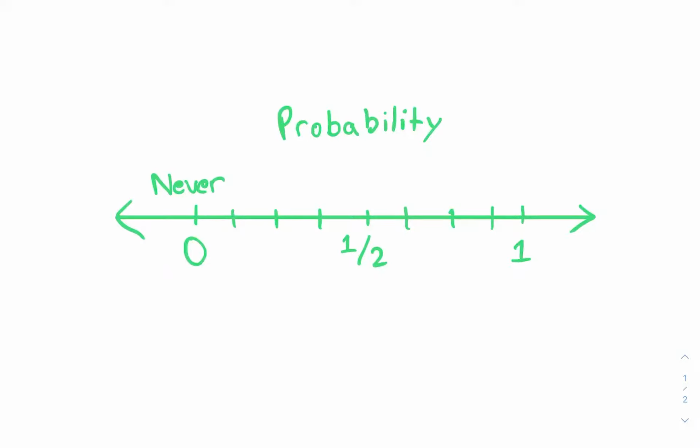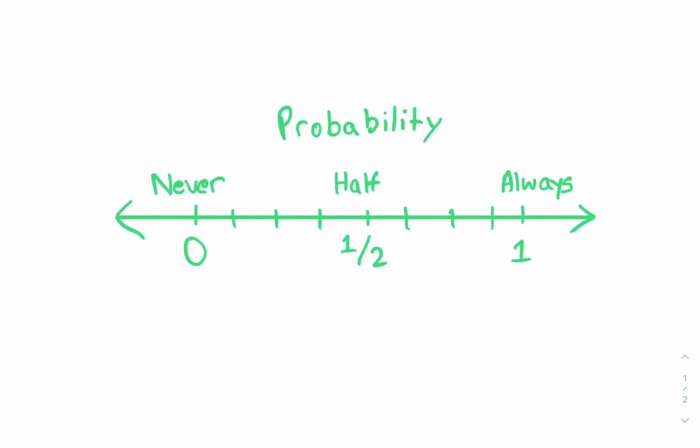If the probability of the event is 1 or 100%, then we can say that the event will always happen. With our coin flip, since there are two things that have an equal chance of happening, heads or tails, we can say that the probability of either happening is 1/2 or 50%. And so on our number line, it's the chance of something happening half of the time.